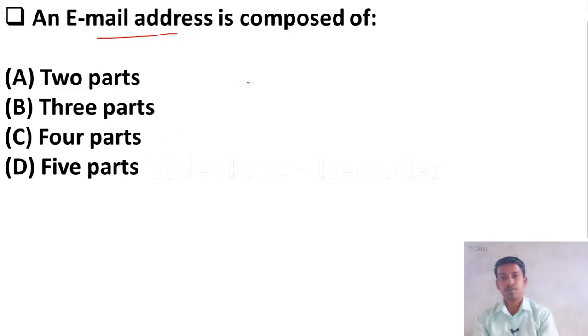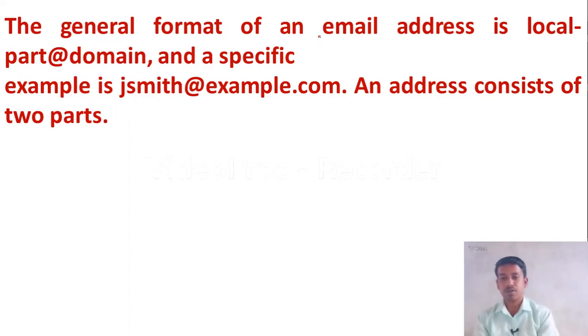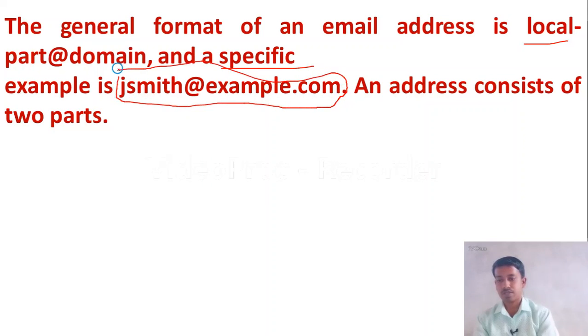Yes, I hope you know how many parts are there in email. There are 2 parts, so option A is the correct. Yes, the general format of an email address is with 2 parts. One is local part, for example at domain, and second one is a specific part. Here you can see the example jsmith@example.com. There are 2 parts in the email. One is local part, another one is specific part. Okay, let's just move to the next question.